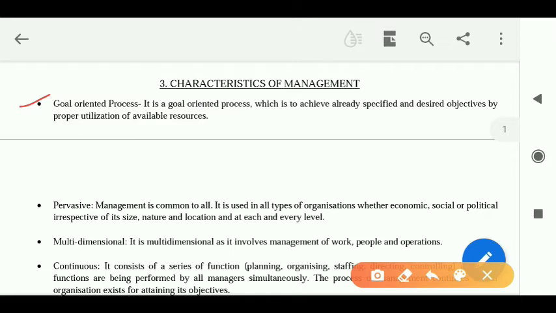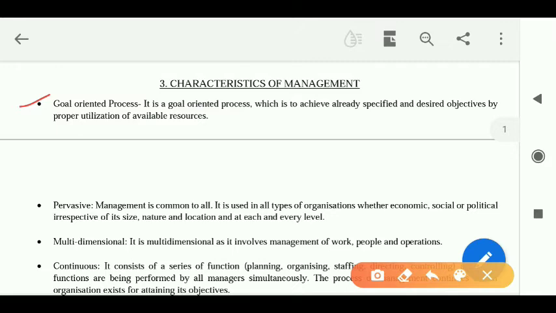So that is why management is a goal-oriented process. Also, in management, the target and the objective is very easily explained beforehand. Before we start with the management process, we already know what my target is and what I have to achieve. That is also a reason why management is called a goal-oriented process.